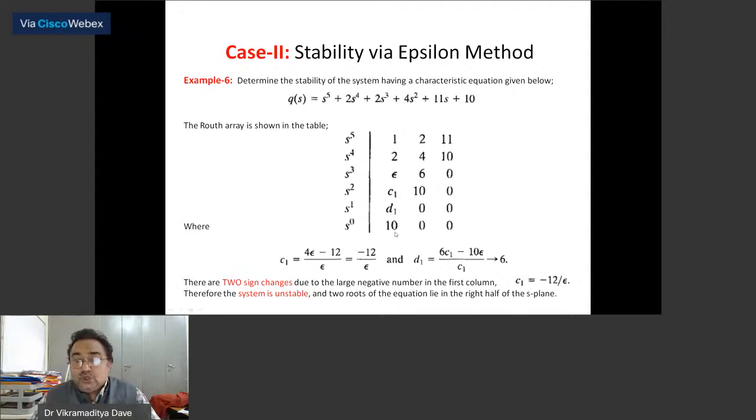There are two sign changes, from positive to negative and negative to positive, which clearly indicates that the system is unstable. And 2 roots are lying in the right half of the s plane. So if the first element in any row is becoming 0, we apply this method: assign it a small positive number epsilon, solve it, apply the limits, and then indicate what sign changes are there.